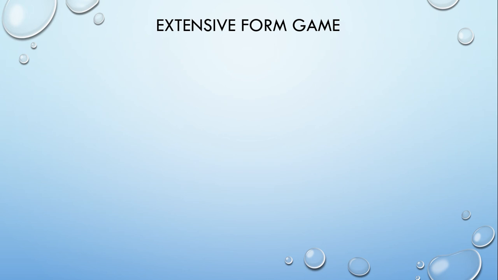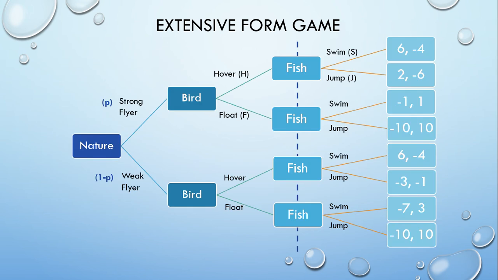We can view this game in extensive form, where the dashed line denotes a simultaneous game, so neither player knows the other's choice of action before they pick their own. Nature decides the bird is a strong flyer with probability p, and a weak flyer with probability 1 minus p. Knowing its type, the bird then chooses to hover or float, whilst the fish decides whether to swim or jump.